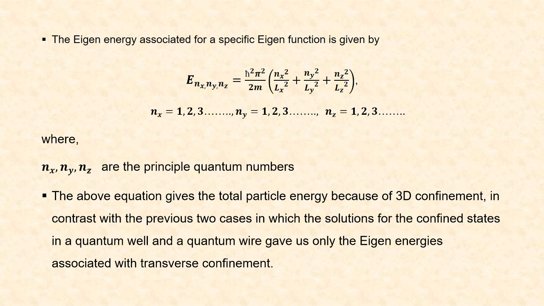The eigenenergy associated for a specific eigenfunction is given by E nx, ny, nz is equal to h bar square pi square divided by 2m into nx square by Lx square plus ny square by Ly square plus nz square by Lz square. Here nx, ny, nz represent the principal quantum numbers and they can take any value from 1 to infinity. The above equation gives the total particle energy because of 3D confinement.